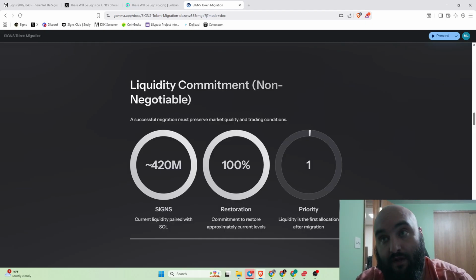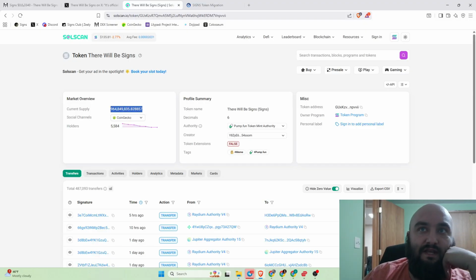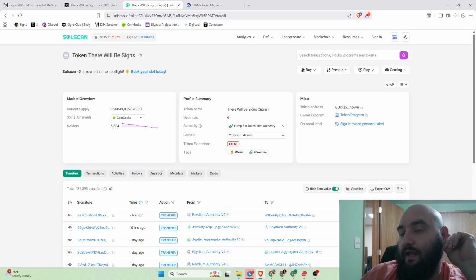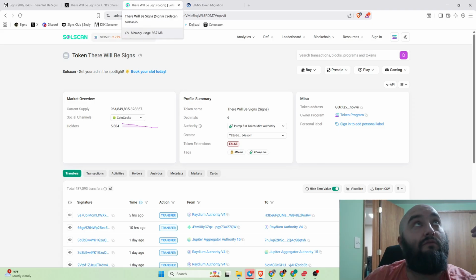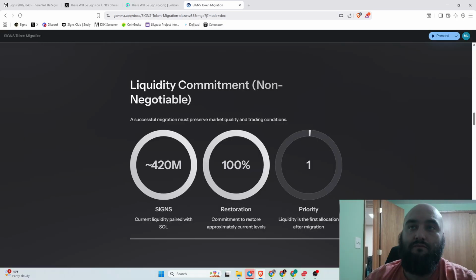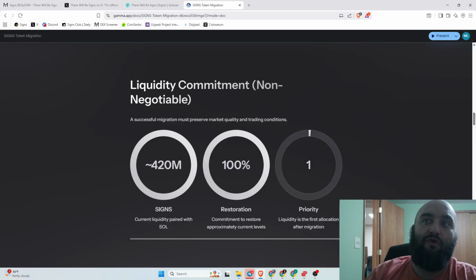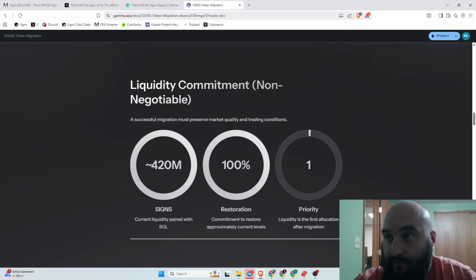Okay, so let's take a look at some numbers here. So there are, let's say, 965 million tokens. Okay. Let's say 10% of those, this would be like the supply that we have to hit. The 10%, let's say 10 million tokens. That's all that, I'm sorry, 100 million tokens. That's what we would need for the migration to go through. Okay. So right now there are about 420 million tokens in the liquidity pool, and these are paired with Solana.